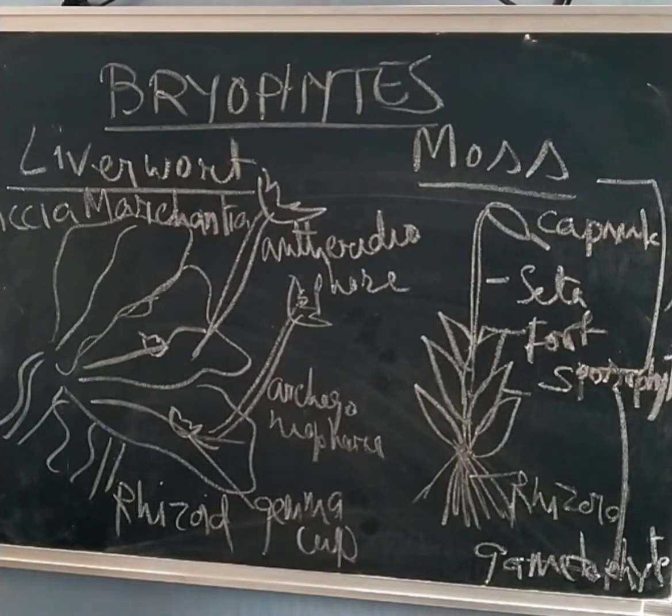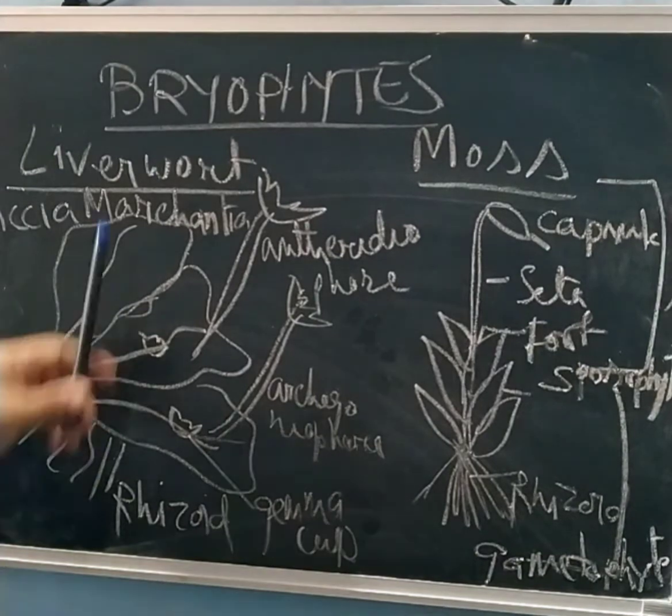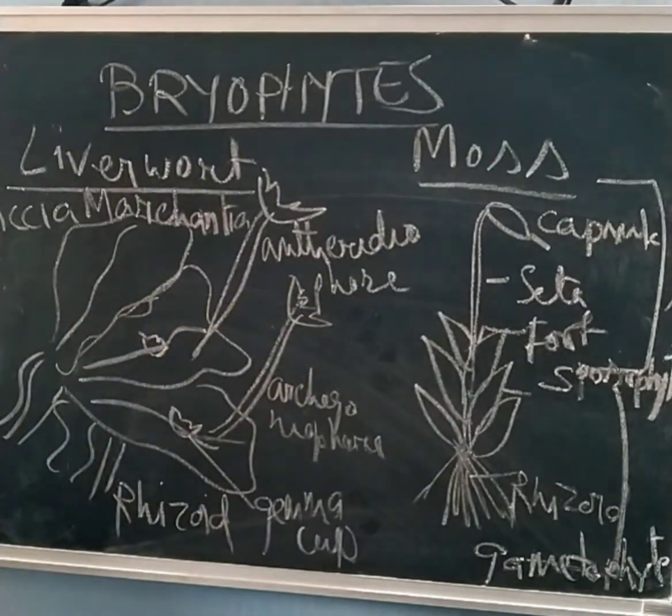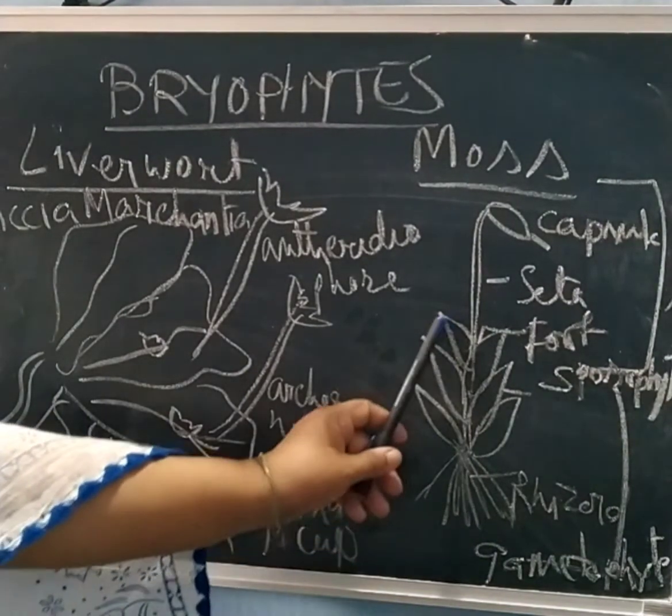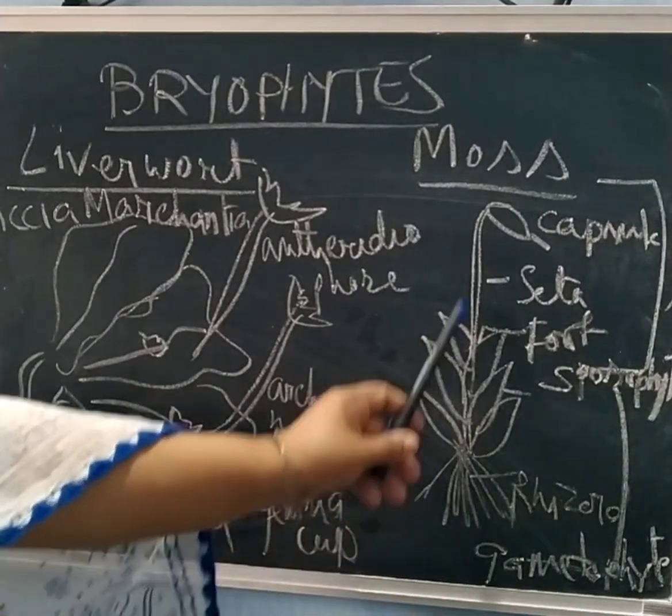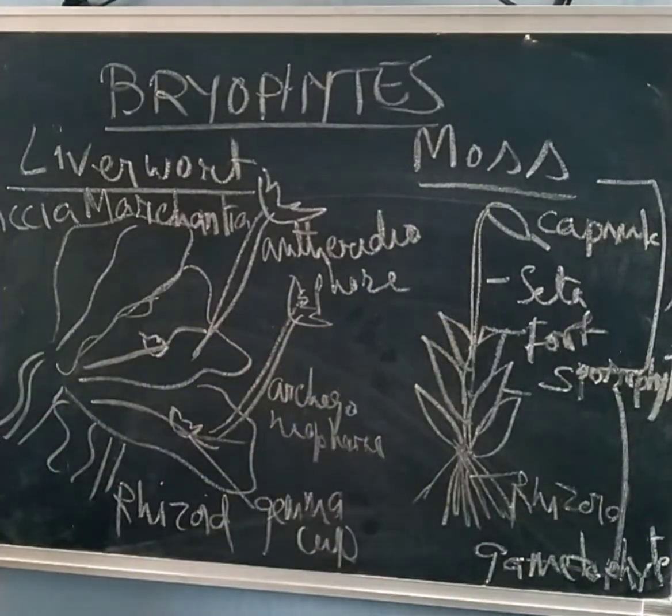Bryophytes include the various mosses and liverworts, so its two major components are liverwort and moss. These bryophytes are non-vascular embryophytes. Non-vascular means they don't have xylem and phloem. They are characterized by the presence of an independent gametophyte and a parasitic sporophyte. This portion is the gametophyte and this portion is called the sporophyte, which we will discuss later.